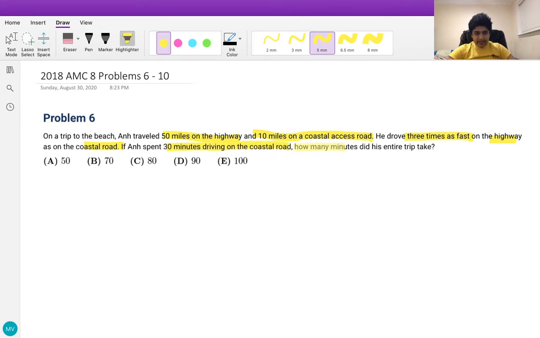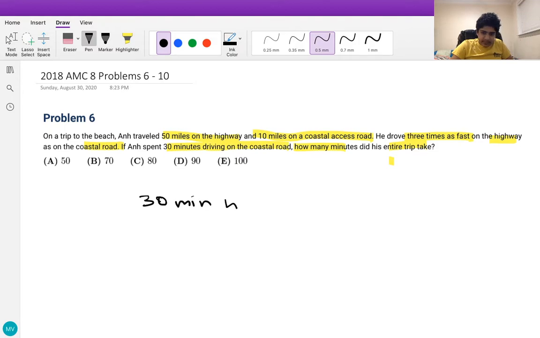So we know that, first of all, he drove 3 times as fast on the highway as on the coastal road, which means 30 minutes on the highway would lead to 10 times 3 equals 30 miles on the highway, since that's 3 times 10.